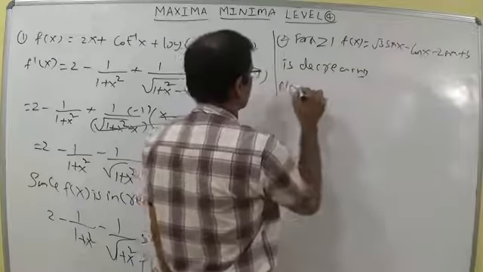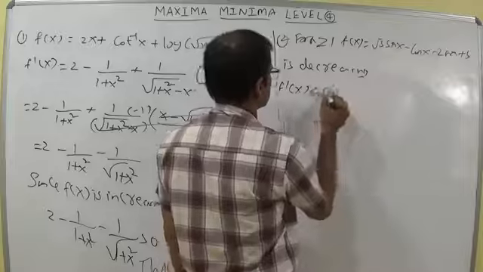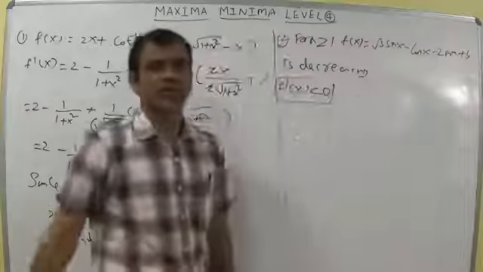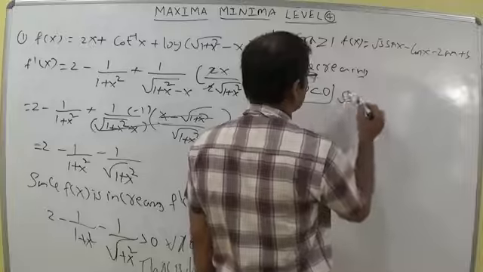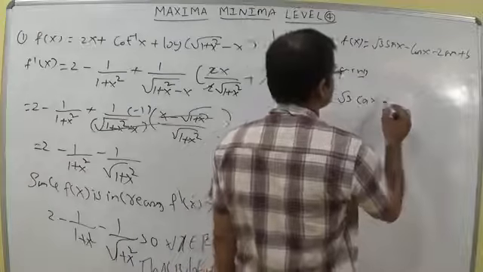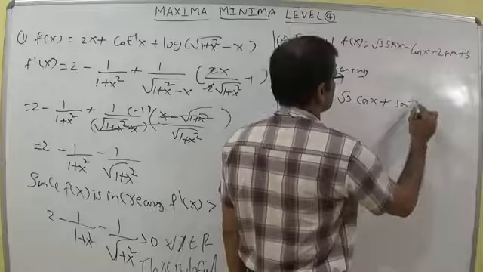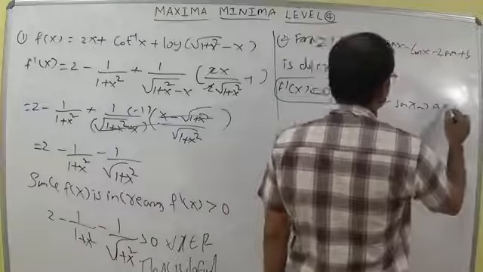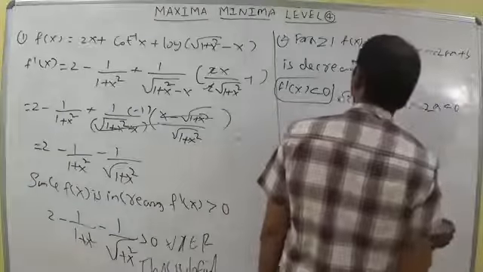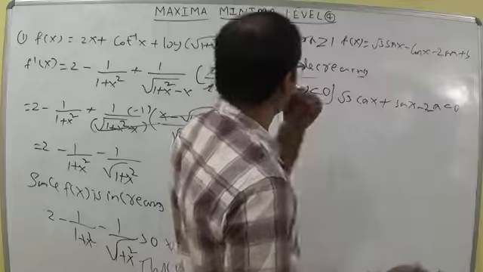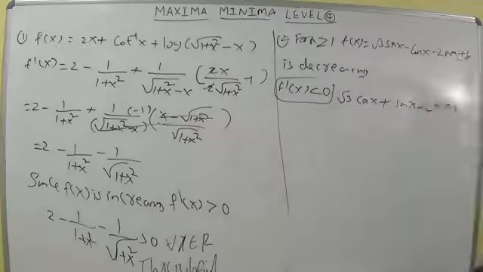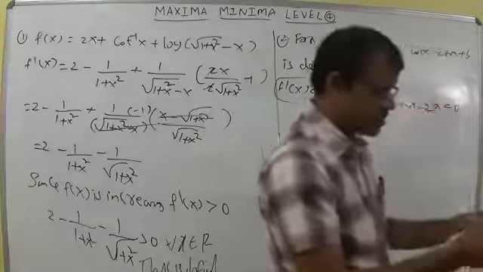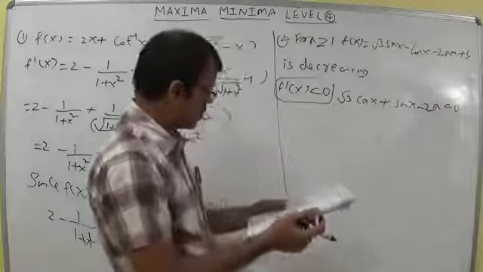To show that the function f of x is decreasing, we should calculate the value f dash x less than 0. So here I am writing root 3 into the derivative of sin x, which is cos x, plus sin x, minus 2a, less than 0. For a greater than or equal to 1, depending upon the condition, he is asking for decreasing.